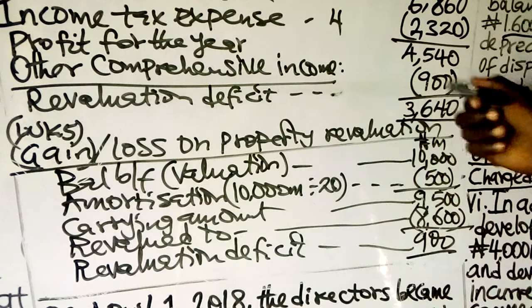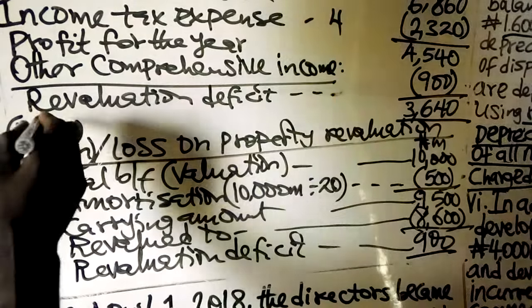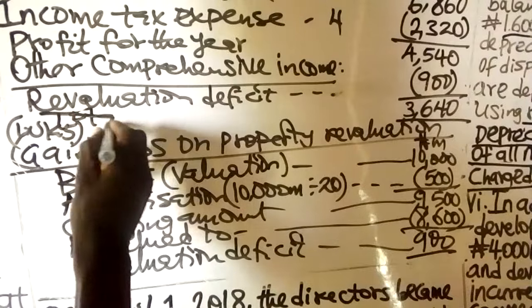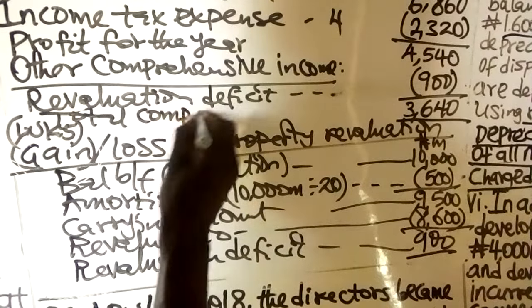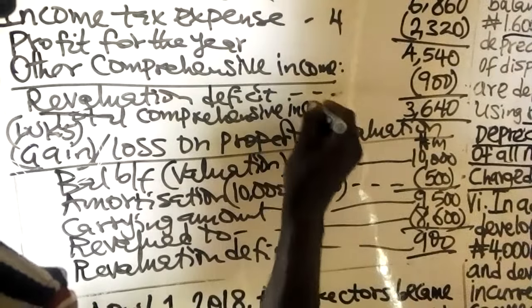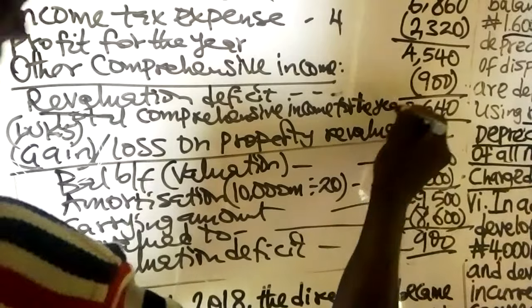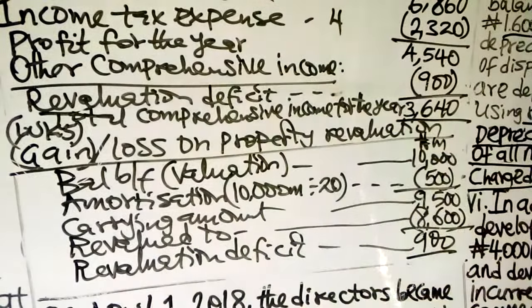I'm subtracting it because this is a deficit, and this will now be total comprehensive income for the year. Total comprehensive income for the year, which is 3,640. Then that is requirement A.